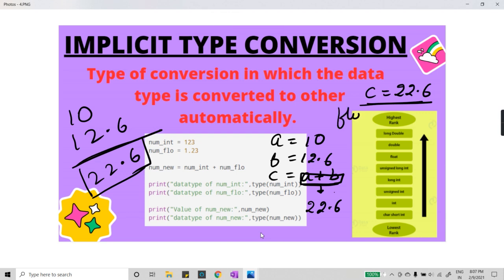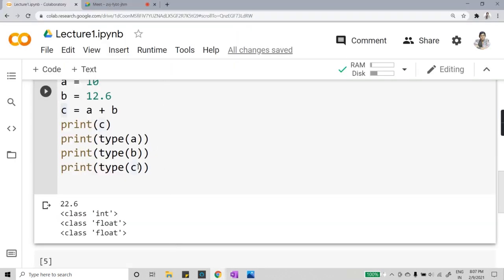It will give me float. That is the main reason why C is float. When I check the data type for C, I get the output float data type.